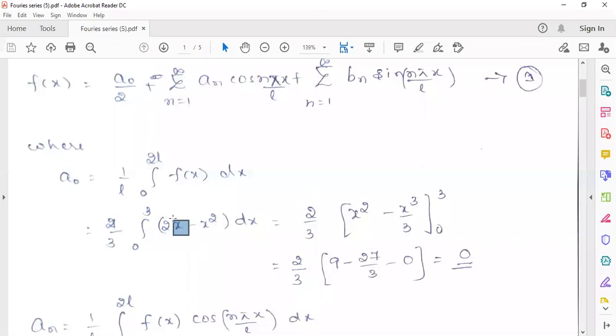So now you just have to integrate this one. The integration of x is x square by 2, the 2 will get cancelled, and it will become only x square. And the integration of x square is x cube by 3. So now you apply the limits. The upper limit is 3 and the lower limit is 0.